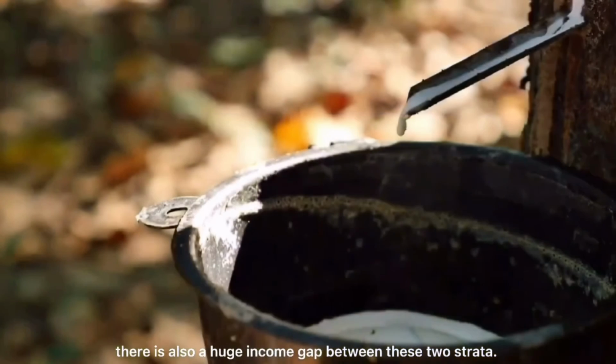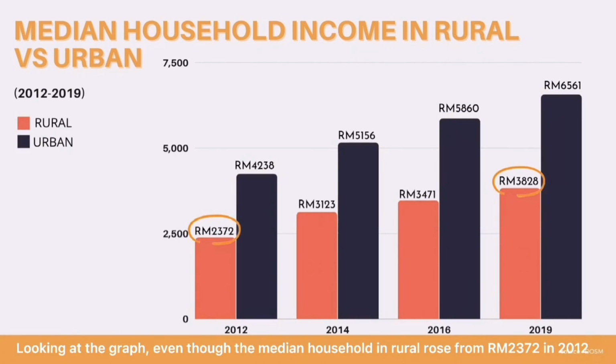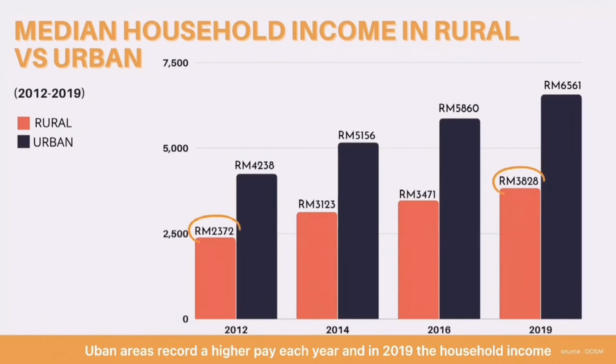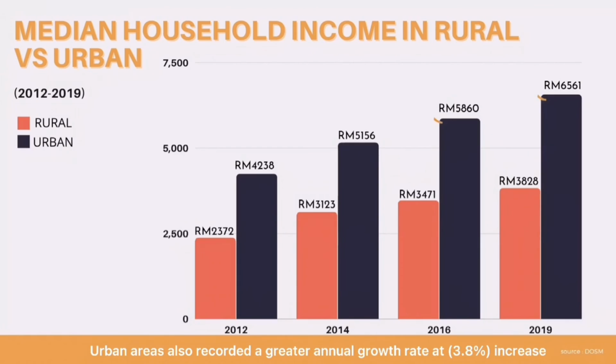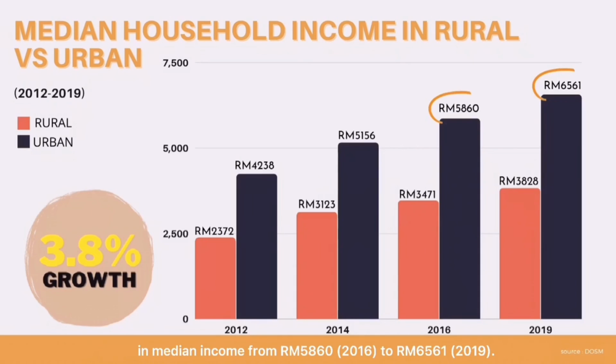In Malaysia, when we talk about the income in rural and urban areas, there is also a huge income gap between these two strata. Looking at the graph, even though the median household income in rural areas rose from 2,372 ringgit in 2012 to 3,828 ringgit in 2019, it has consistently remained lower than in urban areas over this period. Urban areas record a higher pay each year, and in 2019, the household income in urban areas is 71% higher than rural areas. Urban areas also recorded a greater annual growth rate, at a 3.8% increase in median income from